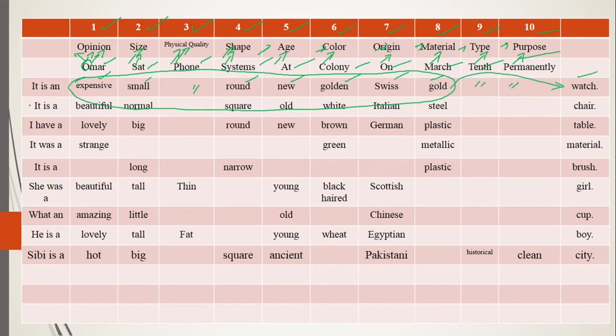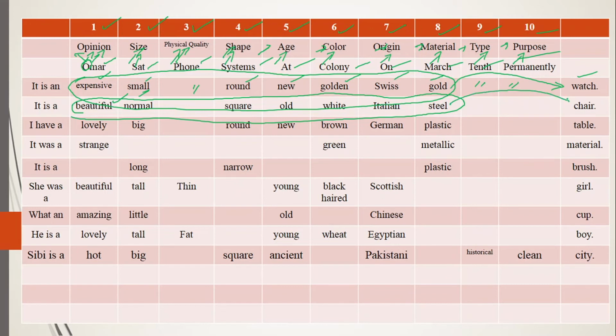In the same way, it is a beautiful normal square old white Italian steel chair. Now it is a beautiful normal square old white Italian steel. Even if you mix one of the sequences, like you say it is a normal beautiful, the sequence is wrong. You must remember this one. It is a beautiful normal square old white Italian steel chair.